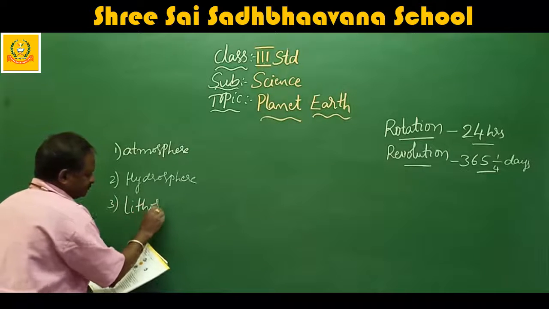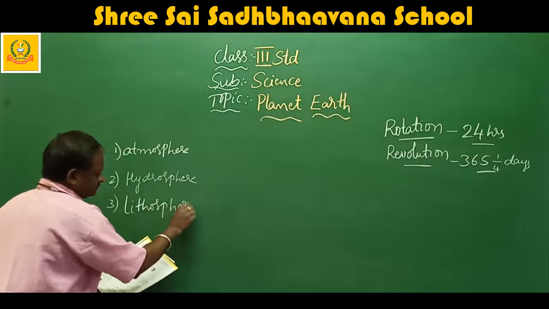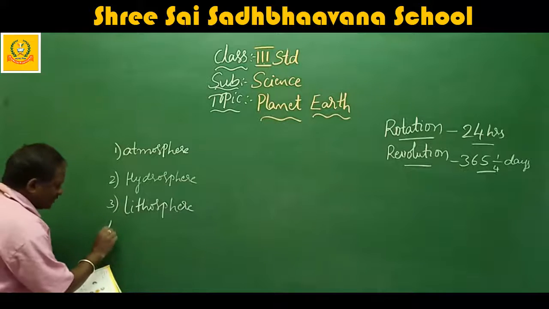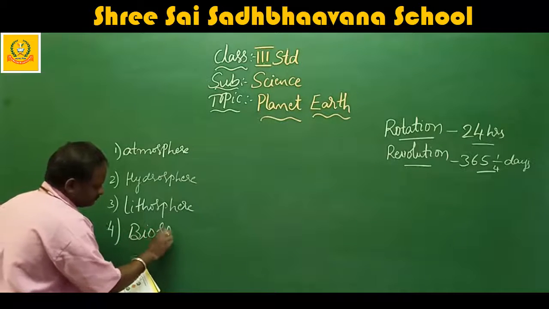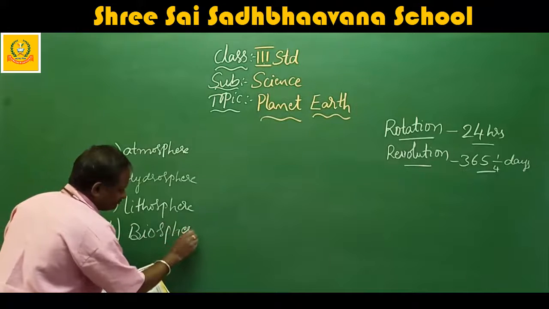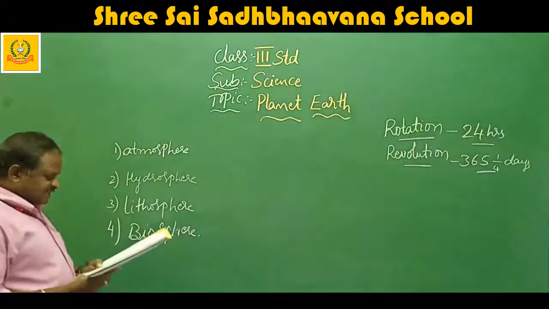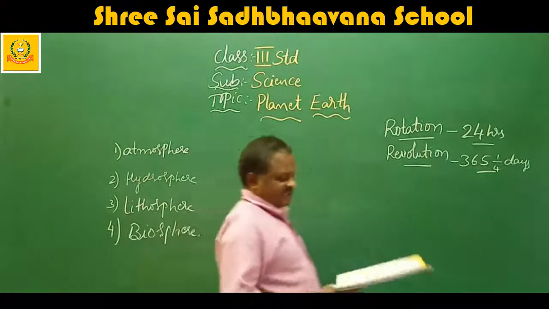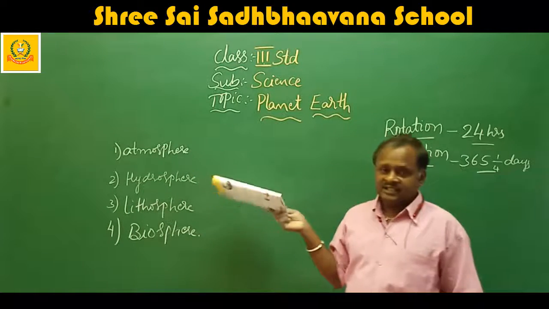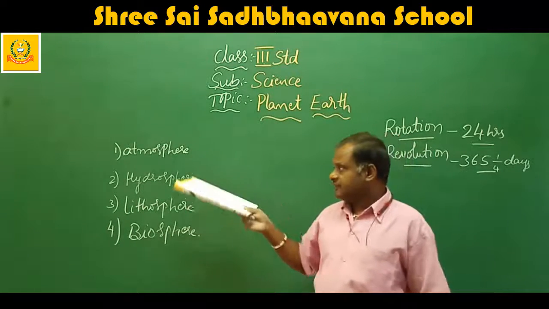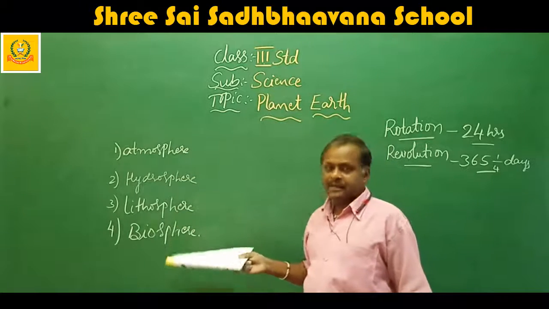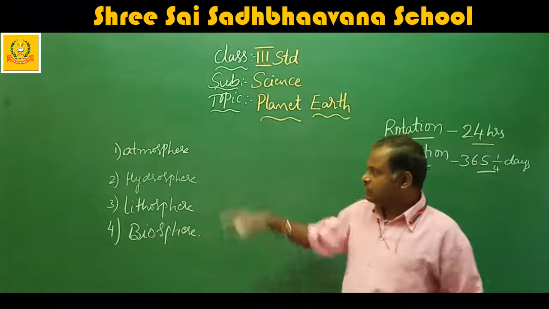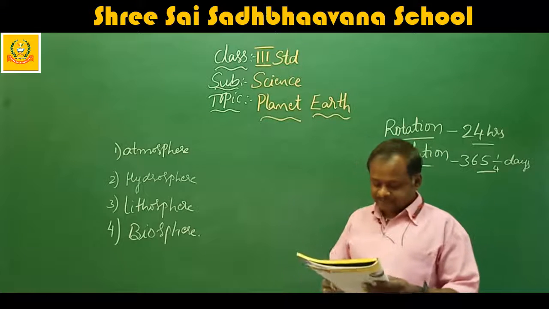Lithosphere. Fourth one is biosphere. So these are the layers of the earth. They have been divided into 4 layers. First one is atmosphere, hydrosphere, lithosphere and biosphere. These are the 4 layers of the earth.